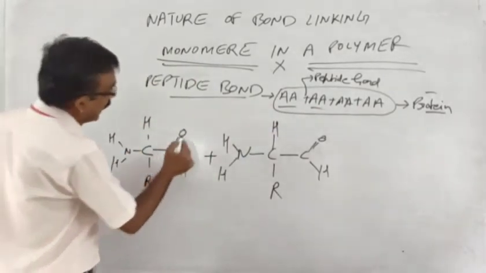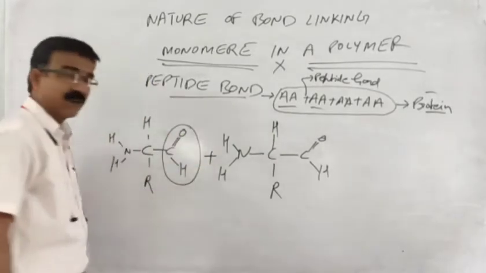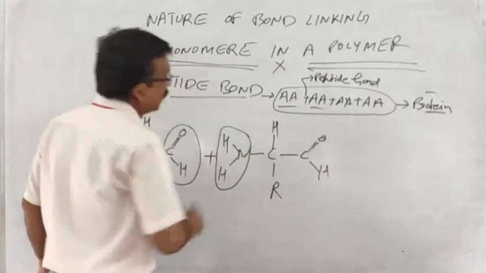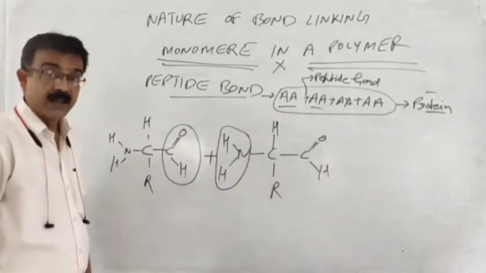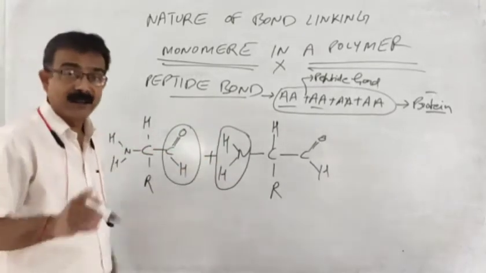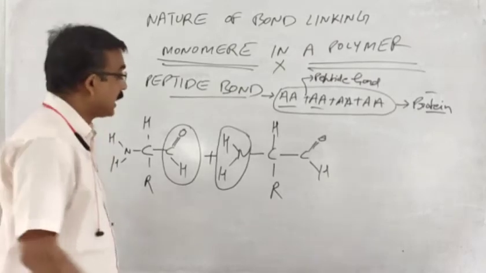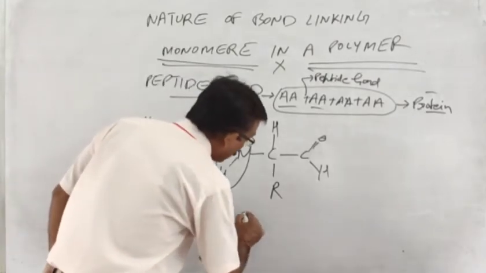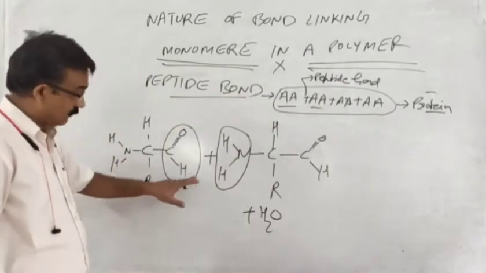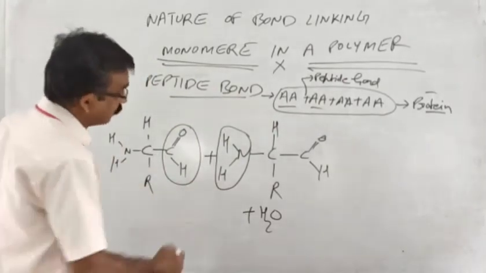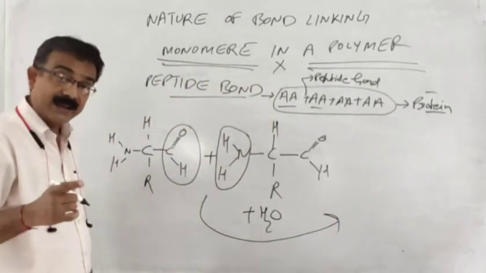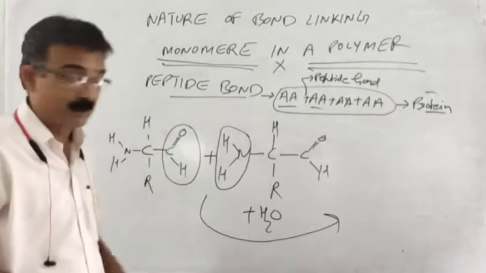The carboxylic group of one amino acid will bind with the amino group of another amino acid. And in this peptide bond formation, a dehydration process takes place, and there will be a removal of one molecule of water. When one molecule of water is removed, what will be the further sequence developed? That is a dipeptide, because they will bind. How will they bind? Let us see.